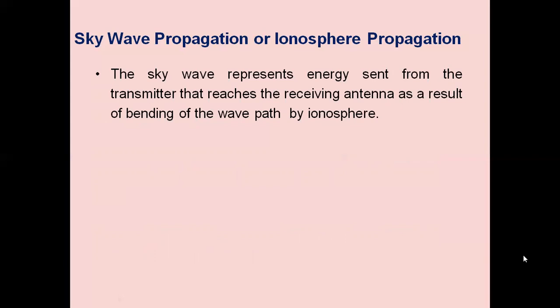So the ionosphere will reflect the signal, and there is a bending of the wave by the ionosphere. The energy reaches the receiving antenna through the bending reflections coming from the ionospheric layers.